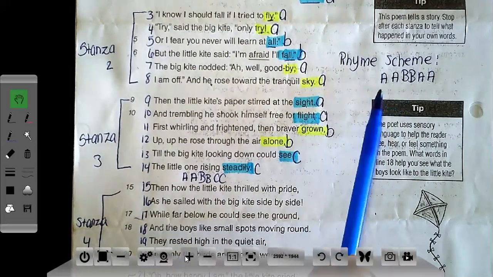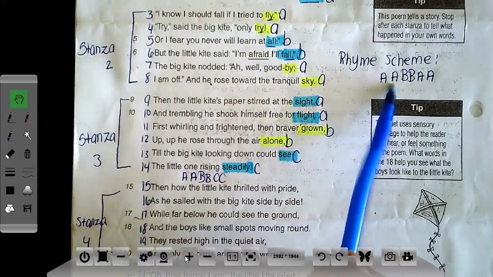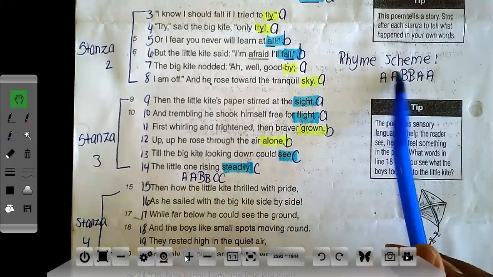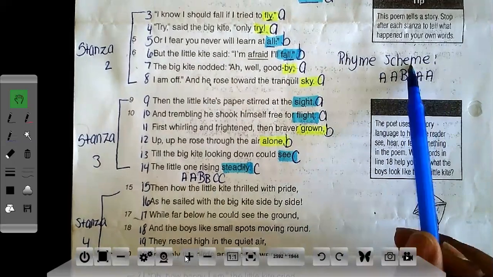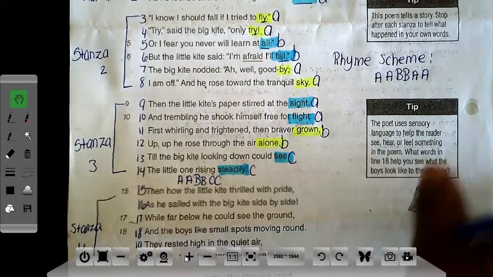And so what that means is, for example, with stanza 2, every 2 lines rhymed. So I put 2 lines together. The first 2 lines are going to rhyme. The next 2 lines are going to rhyme. And then the other 2 lines are going to rhyme. Okay. All right. So let's go to stanza 4.